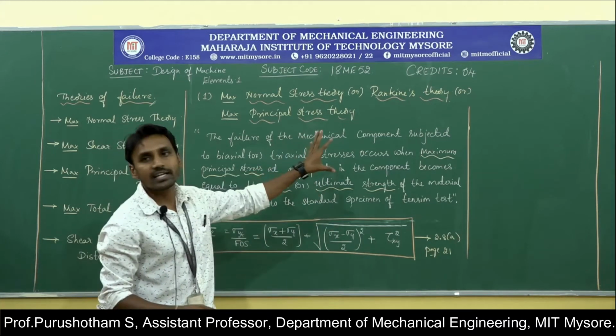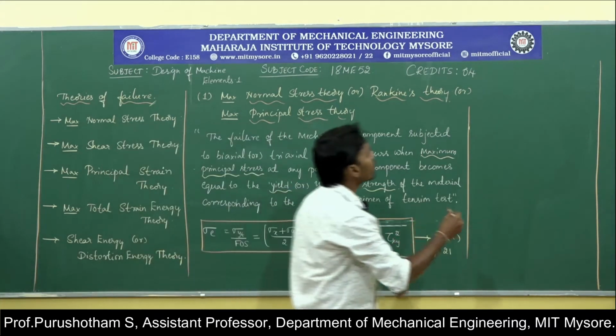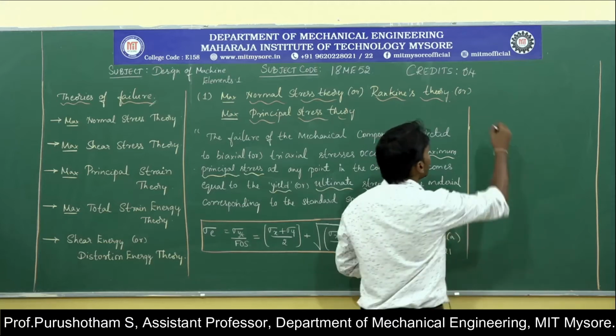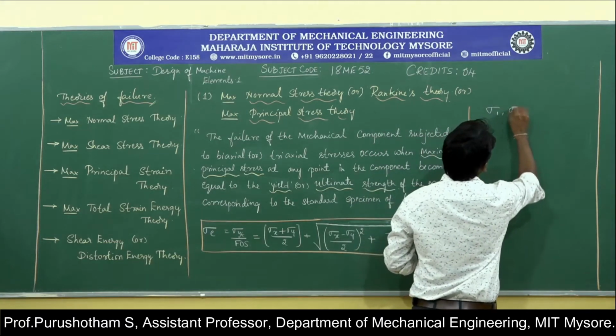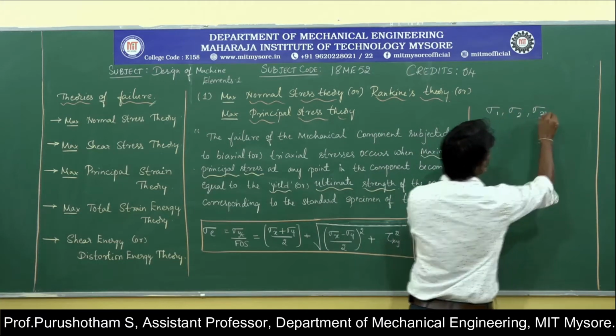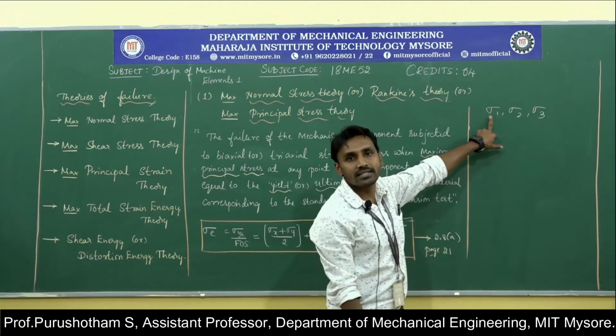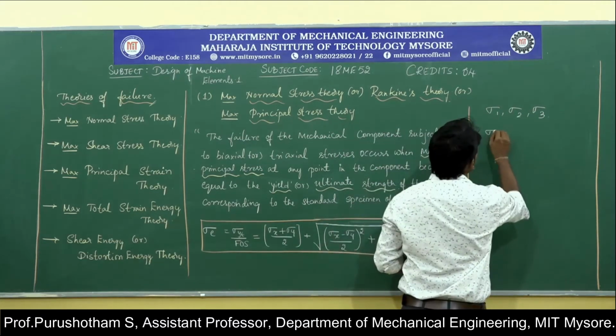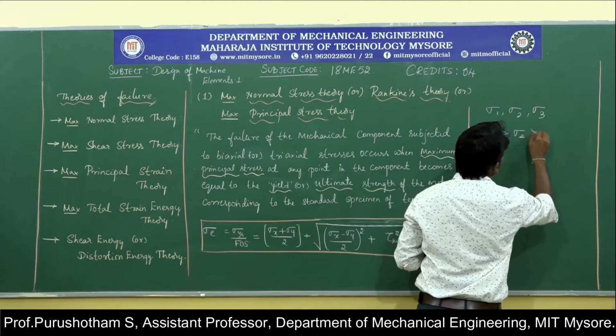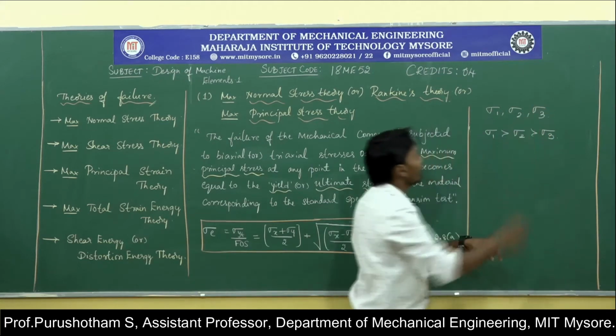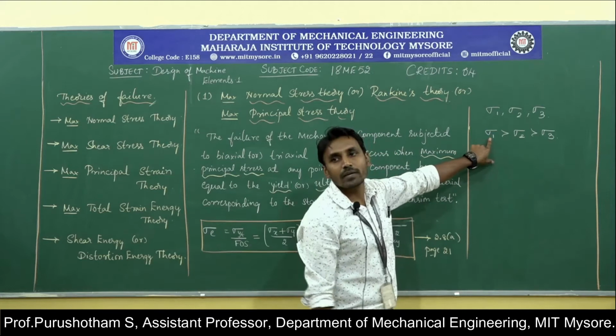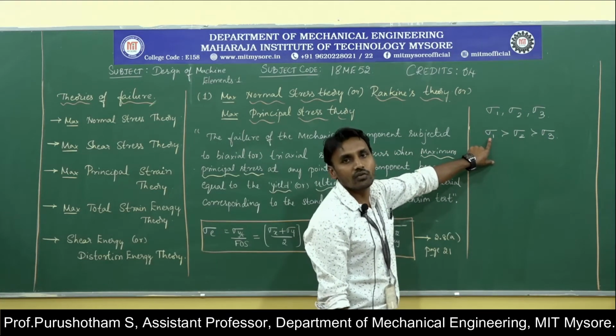According to this statement, I am going to consider sigma 1, sigma 2 and sigma 3. These are the principal stresses, where sigma 1 is greater than sigma 2, and sigma 2 is greater than sigma 3. That means sigma 1 is the maximum principal stress, or major principal stress.